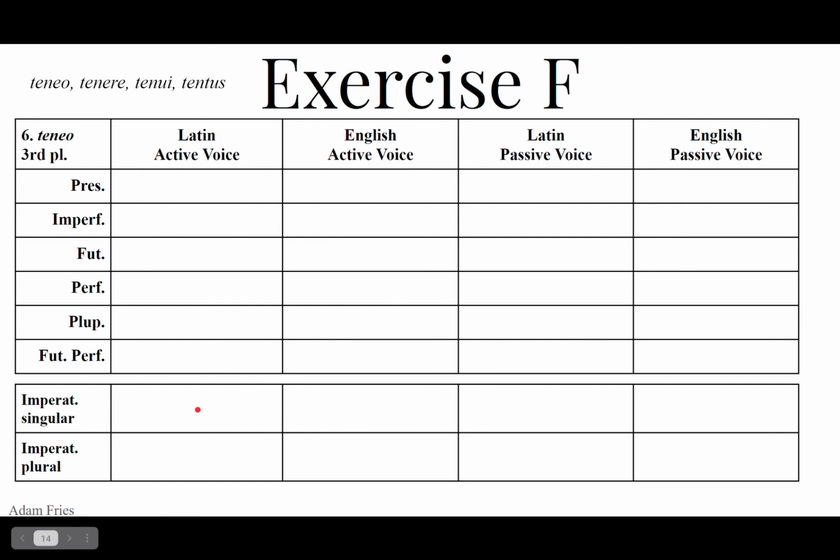The imperatives are tene, hold, singular. Tenere, be held. Come on, what are you doing? Get held. Tenete is the plural active imperative. Tenete, take the singular, add te, tenete. Be held, no, I'm sorry, hold, plural, hold ye. And the passive is tenemini, tenemini, be held ye. Come on, you guys, get held.